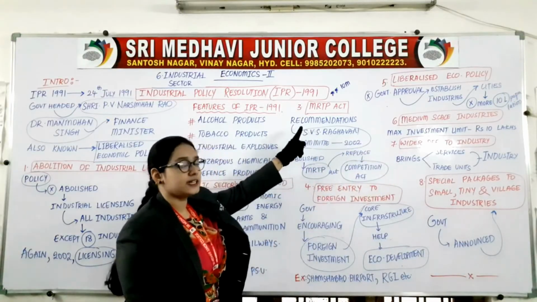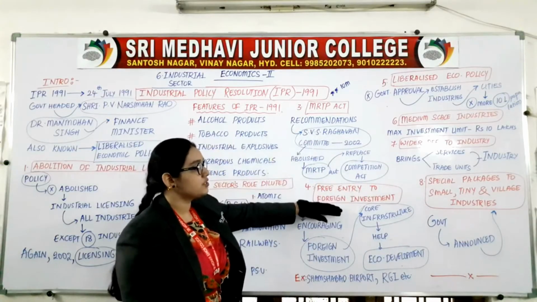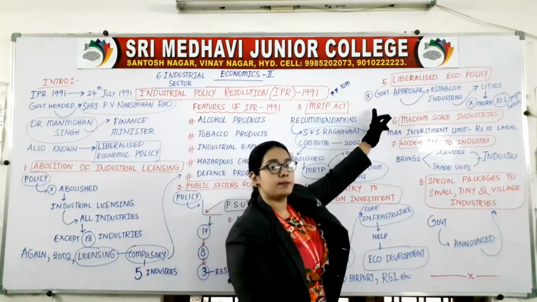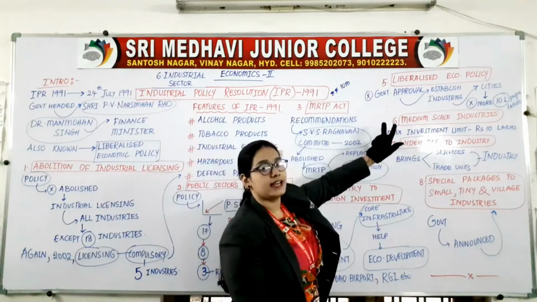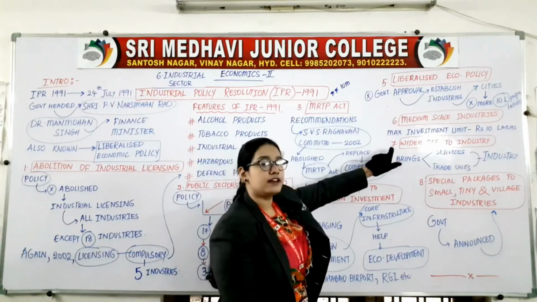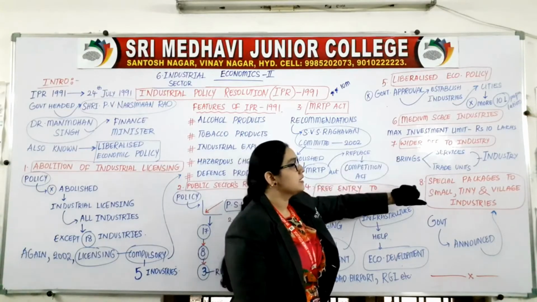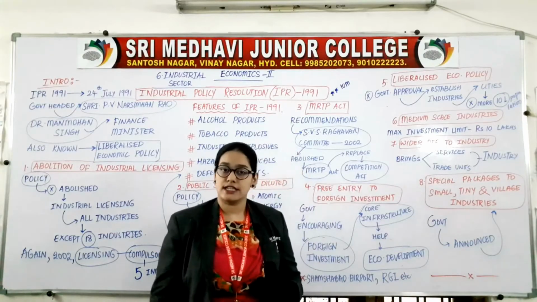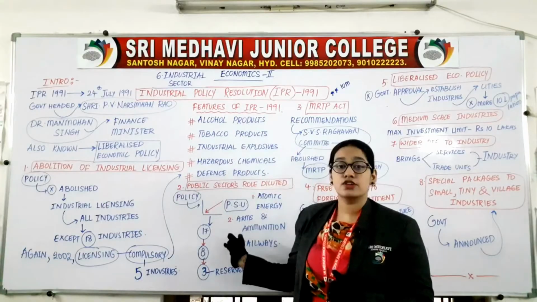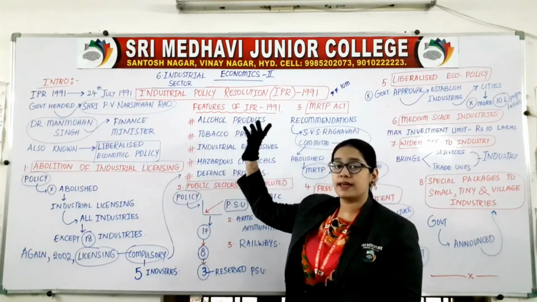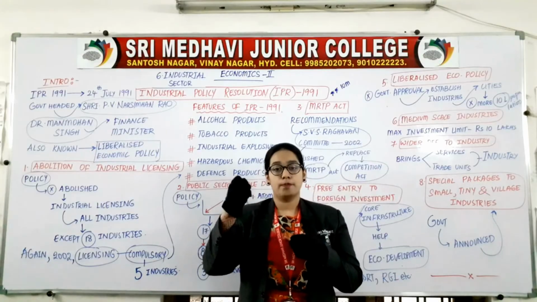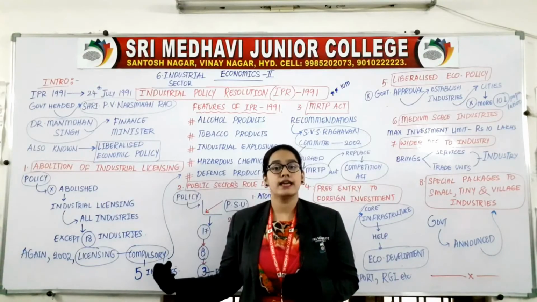Then MRTP Act, free entry to foreign investment, liberalized economic policy, medium scale industries, wider definition to industry, special packages to small, tiny and village industry. This topic is not completed. It is a 10 marks topic, and after these 8 points we also have positive and negative impact.